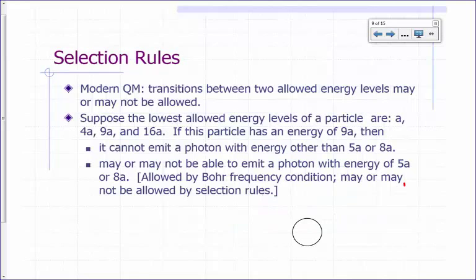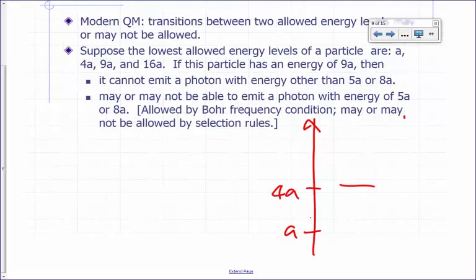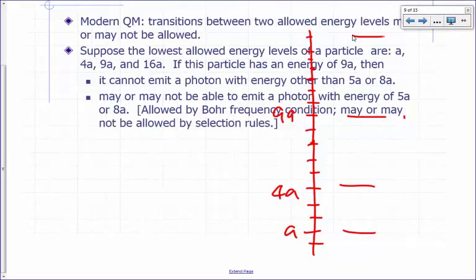Let's say the allowed levels of a particle are A. So let's make up an energy scale here. Let's say it's A, and then the next allowed level is 4A. So A, 2A, 3A, 4A. So this is 0. And then the next allowed level is 9A. So what would that be? 5, 6, 7, 8, 9A. And then the next allowed level is 16A. 10, 11, 12, 13, 14, 15, 16. Okay? So the next allowed level is 16A.